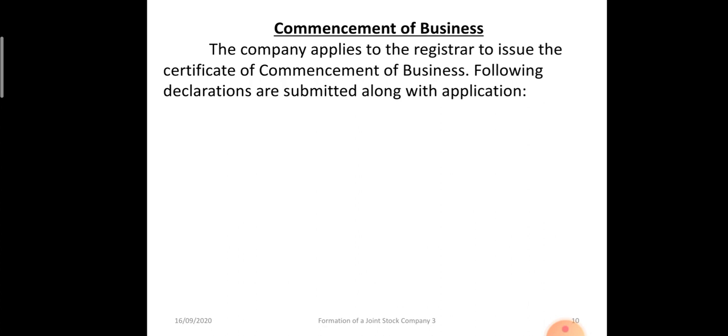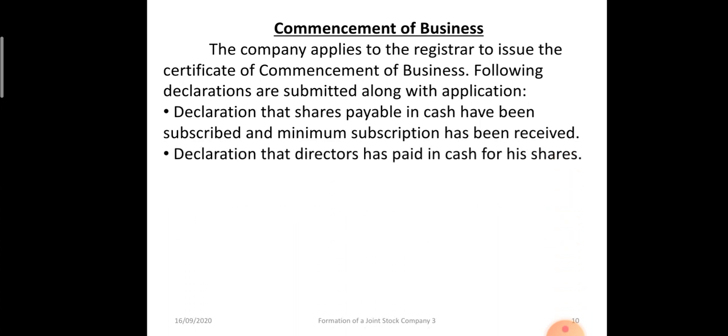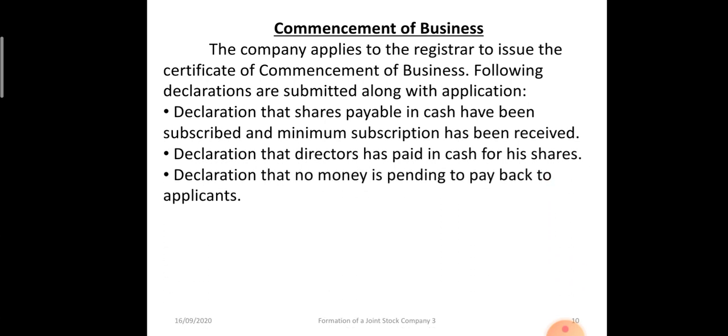Along with the application, they will file certain declarations: that the shares payable in cash have been subscribed and minimum subscription is received, all the money is received; the directors have subscribed to the qualification shares and they have paid the money in cash; and that no application money is pending, all the money has been returned to the unsuccessful applicants. So all this declaration has to be filed.